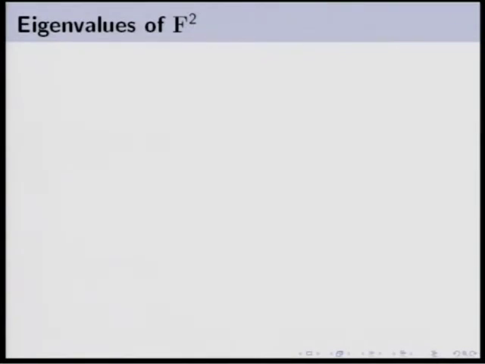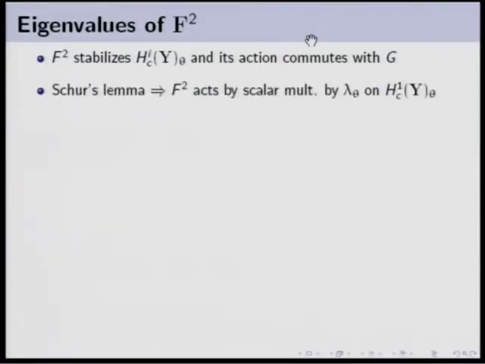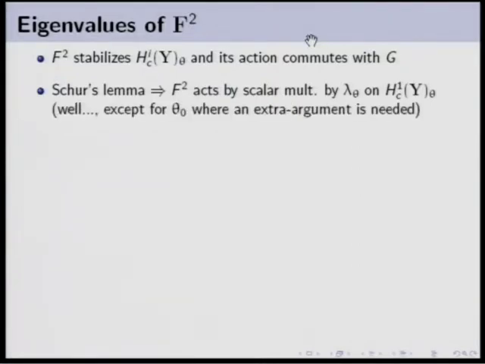For this, well, f exchanges the theta isotopic component and the theta inverse isotopic component, so f square stabilizes the theta isotopic component. So by Schur's lemma, again, the theta isotopic component is irreducible. So f square acts just by a scalar multiplication. Well, except for theta 0, okay? Well, we need an extra argument, but the extra argument has been given before. The two eigenvalues of f are opposite to each other, so the eigenvalues of f square are the same. Okay, so f square has only one eigenvalue on the theta 0 isotopic component by the previous computation.